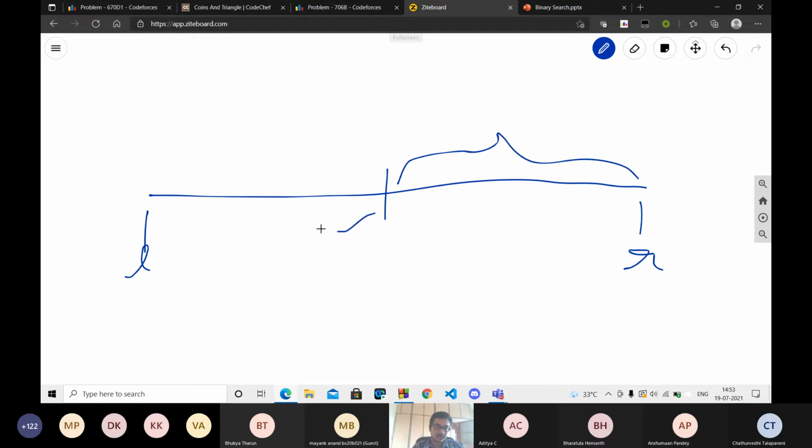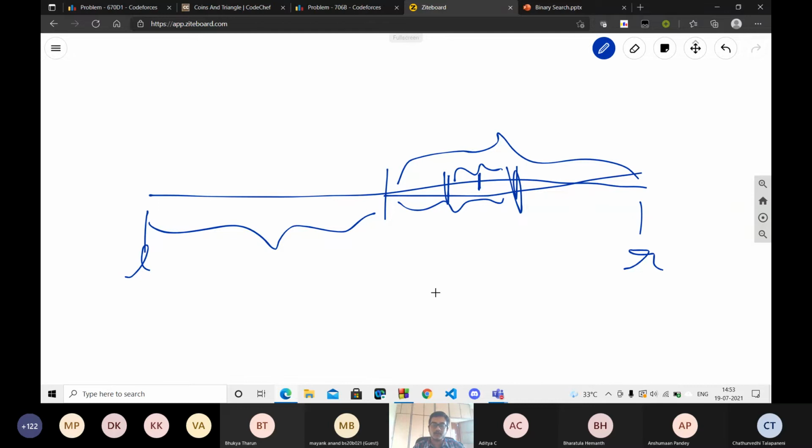If it is more, I need to search in the left half. So every time we are dividing the array into two parts, again going to the middlemost element, again dividing.